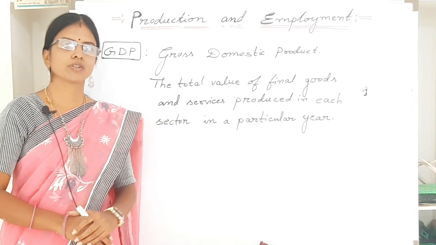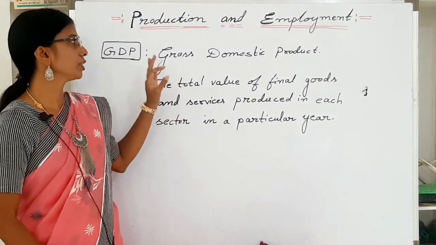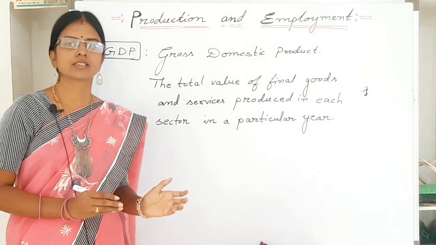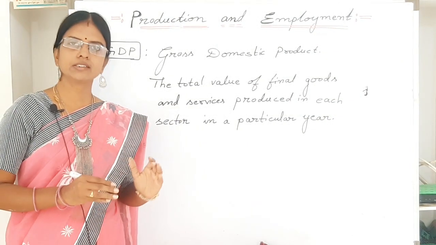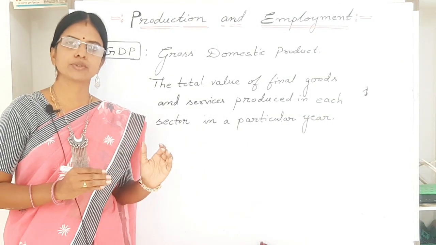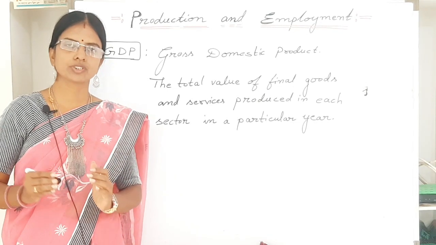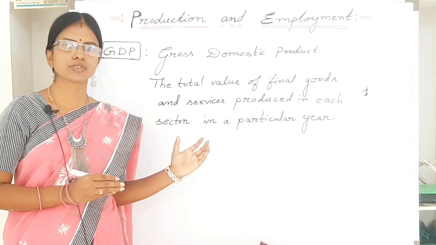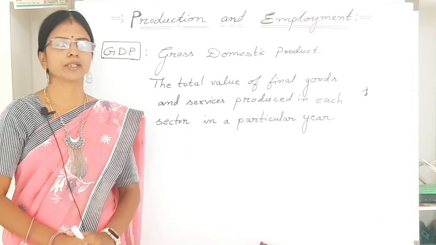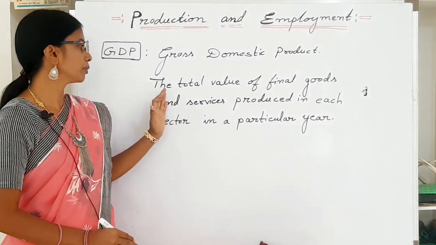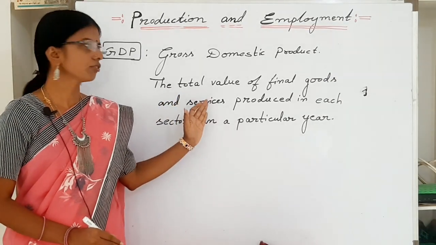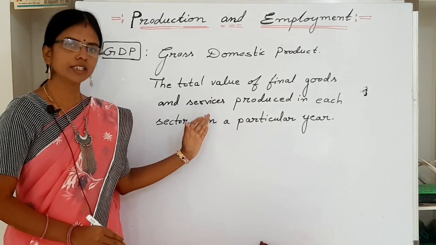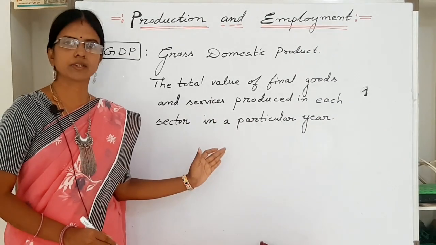Now let us know about the GDP. Here GDP stands for Gross Domestic Product. So far we have discussed the three sectors. From these different sectors, people produce a large amount of goods and services. The sum of production in the three sectors gives what is called the GDP of a country. GDP means nothing but the total value of final goods and services which is produced in each sector in a particular year.